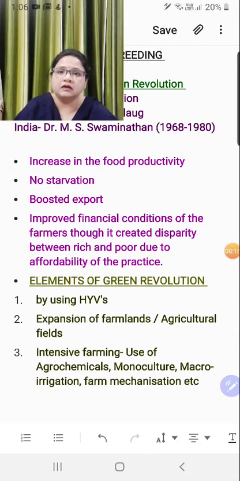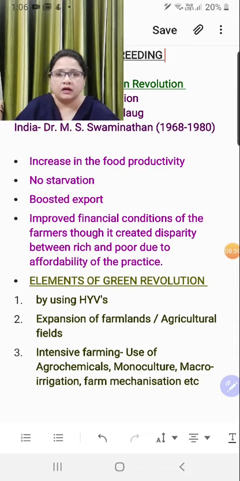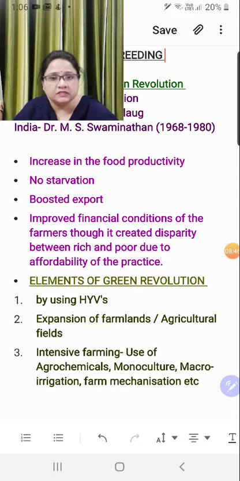Mono means single and culture means cultivation. If you cultivate a single type of crop over the same land area repeatedly, that land area would lead to depletion of a particular nutrient. Suppose for instance, wheat needs phosphorus for growth and development. So in that case, if you are cultivating wheat repeatedly in an area, that particular area would eventually get depleted in phosphorus content, right?